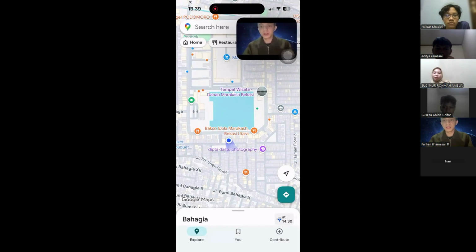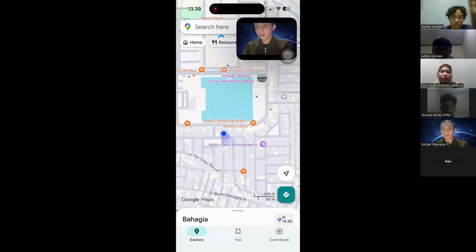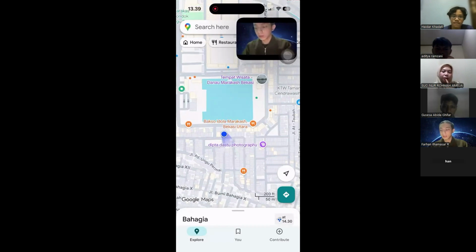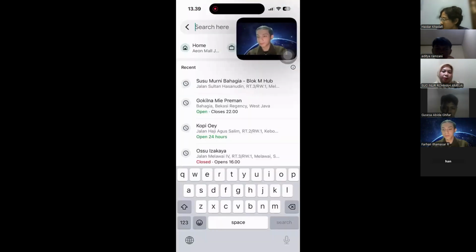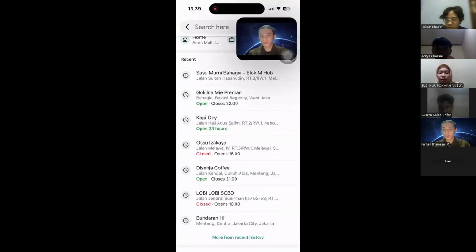Next, the interactions are natural. We can zoom in and out and move around the map using simple gestures like pinch, drag, and tap. Google Maps also gives real-time feedback. Your location moves instantly, traffic updates live, and the route automatically adjusts if a faster path is available.